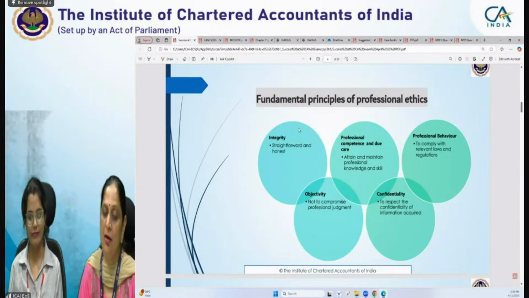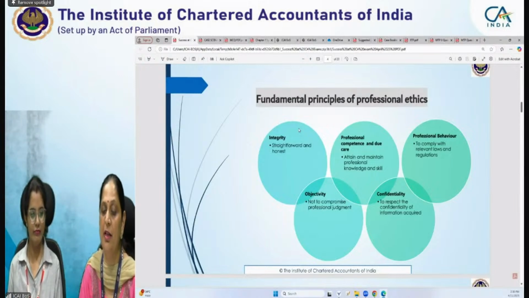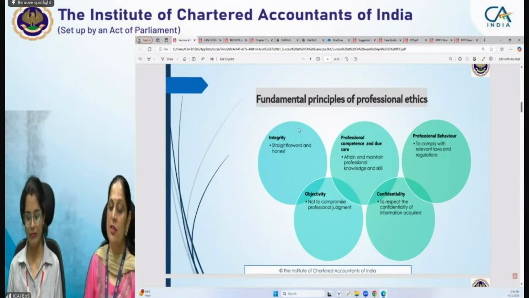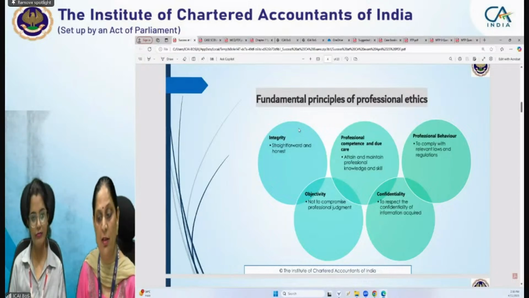So today we thought that let's discuss for 5 to 10 minutes these fundamental principles. How many fundamental principles are there? So we are having 6 fundamental principles, right?